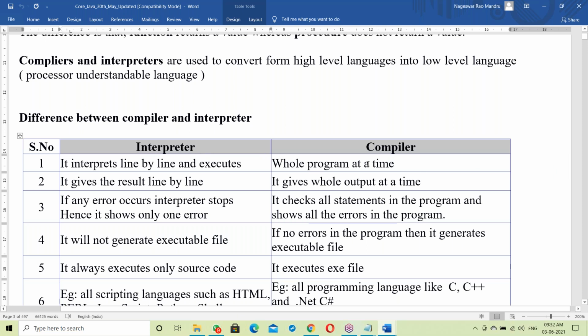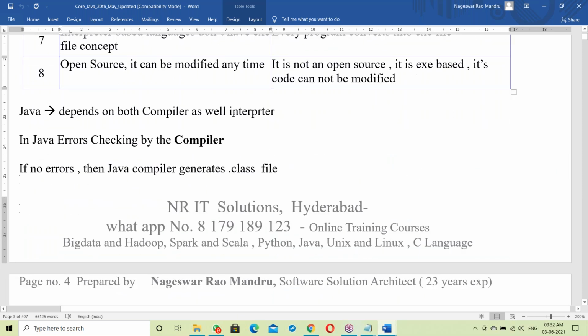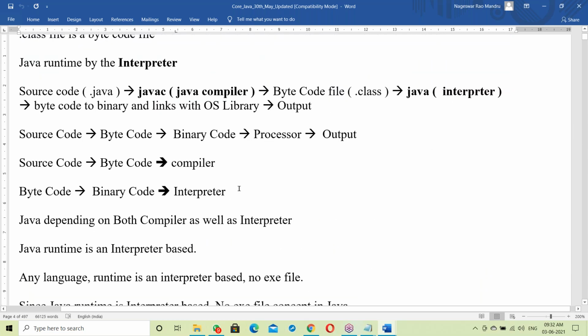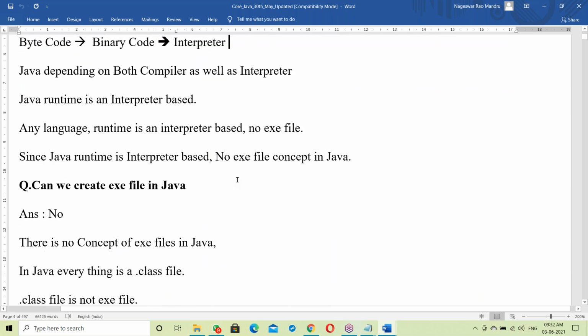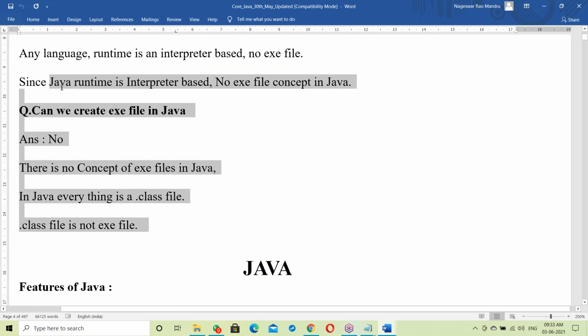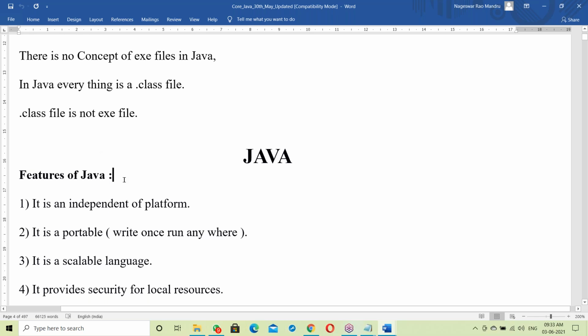Next is the difference between interpreter and compiler. What is Java, and does Java depend on an interpreter or a compiler? I will explain how the Java compiler and interpreter work, and whether we can create an exe file in Java. After deciding whether Java is interpreter or compiler based, we go for features.